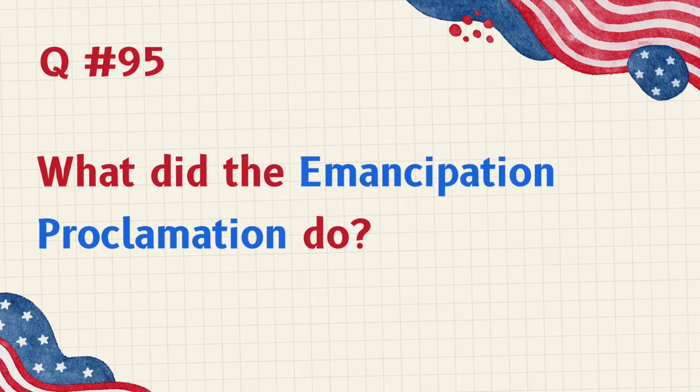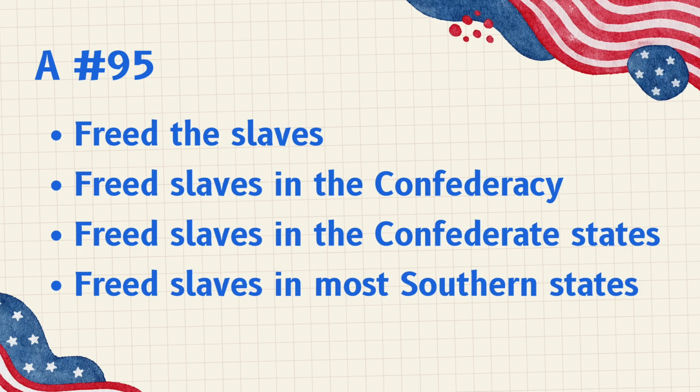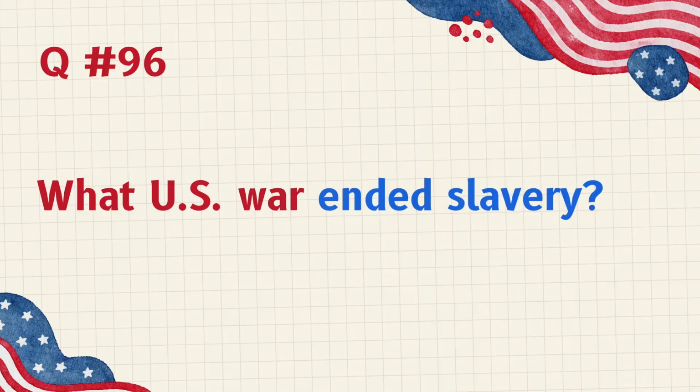What did the Emancipation Proclamation do? Freed the slaves. Freed slaves in the Confederacy. Freed slaves in the Confederate States. Freed slaves in most Southern states. What U.S. war ended slavery? The Civil War.